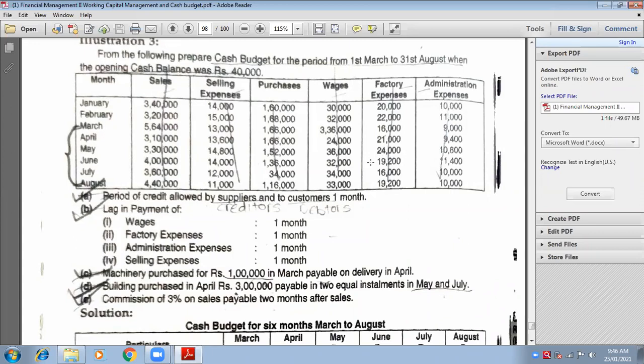So now is it clear? Yes, ma'am. Everybody is writing? Yes, ma'am. Okay. Now come to the next adjustment. Administration expenses 1 month. So same way you have to do. I'm giving you 1 minute. Please complete administration and selling expenses both.